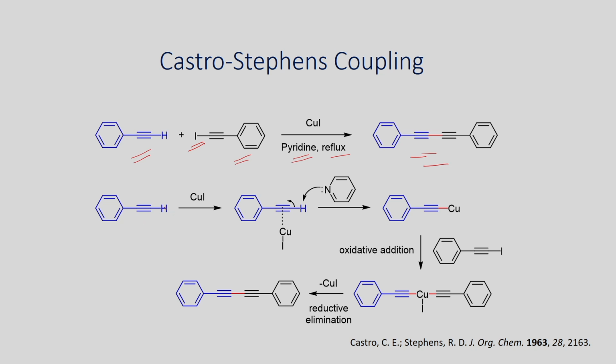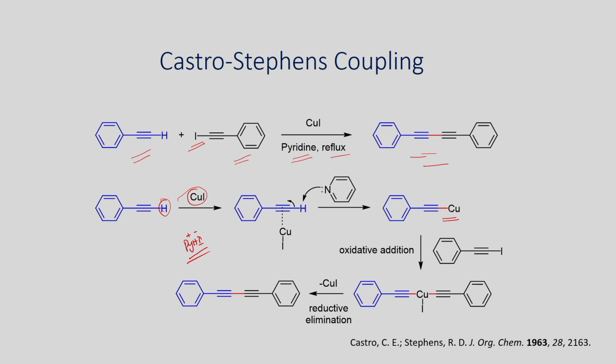First the base can deprotonate the acidic proton, which can undergo reaction with the copper iodide, then you will be able to generate the pyridinium salt. So, you will have this complex.